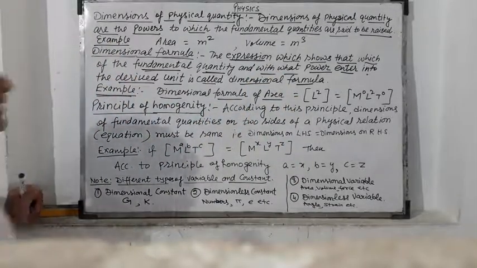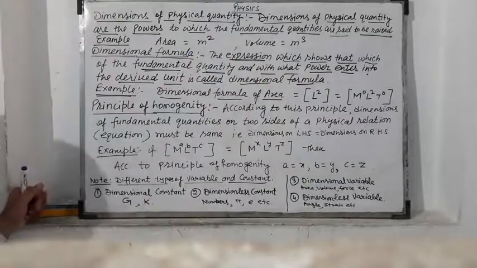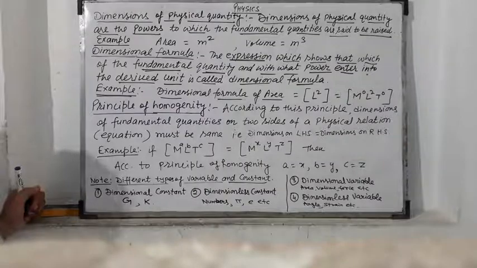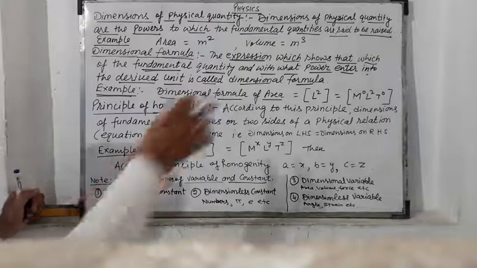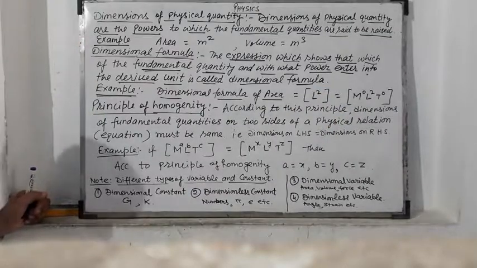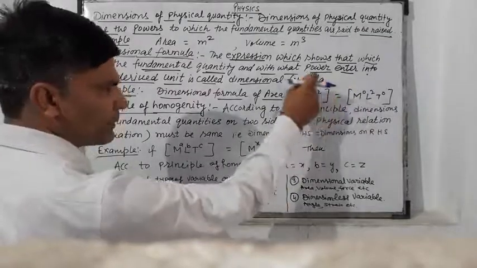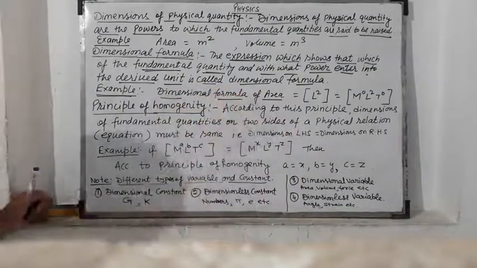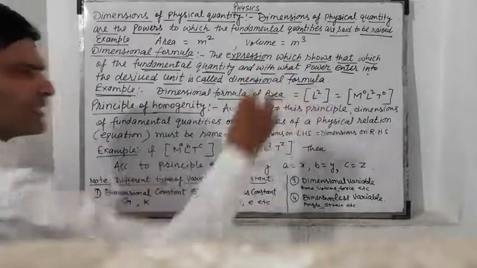In area, we have meter square, meaning square of length, and the fundamental quantity length is represented by L. So [L^2] in a big bracket represents the dimensional formula of area.